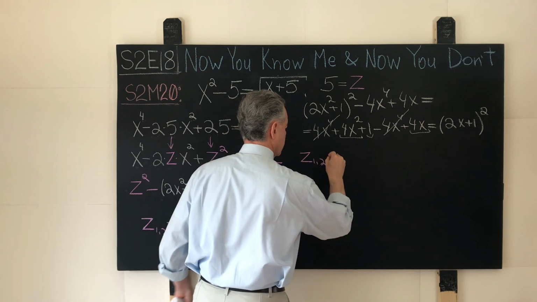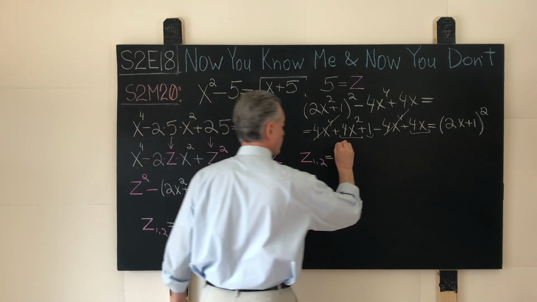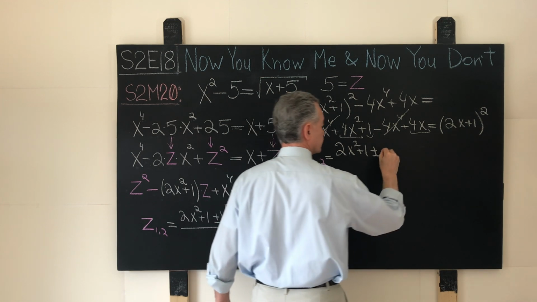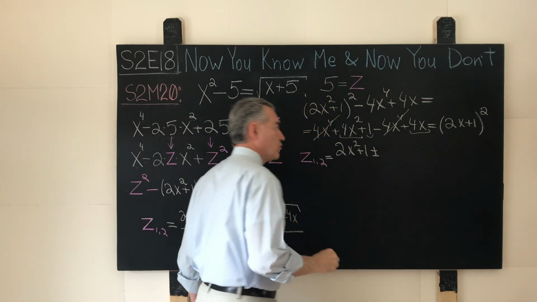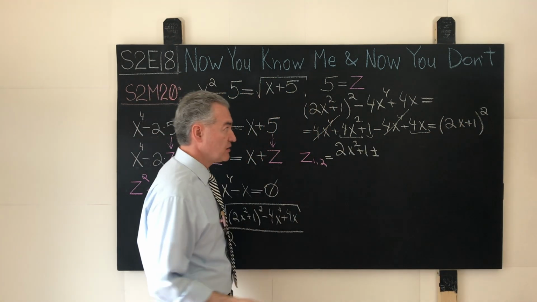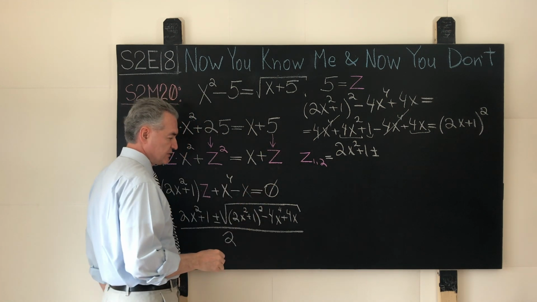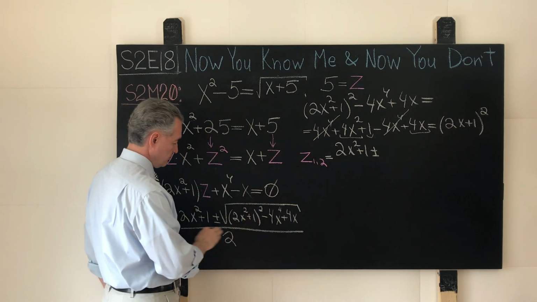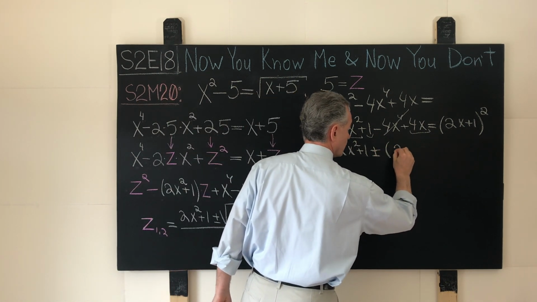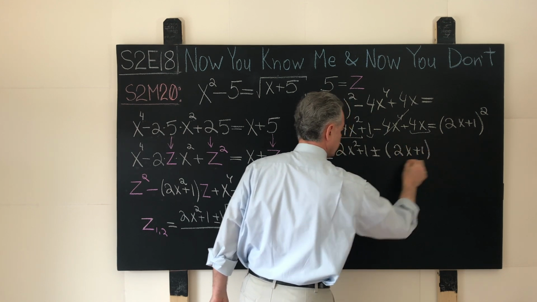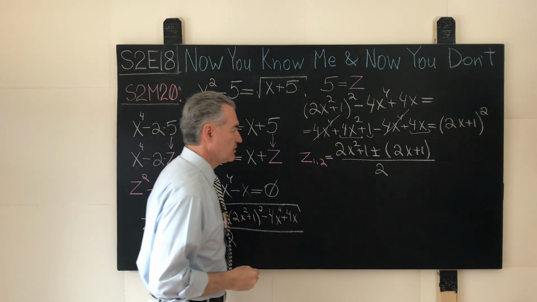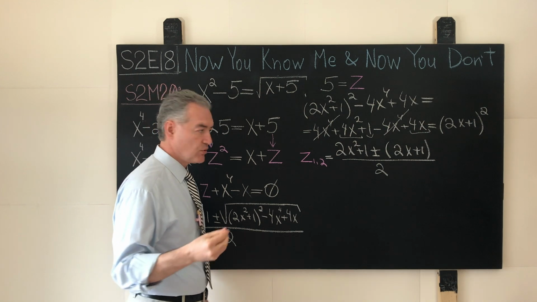z₁,₂ is equal to 2x² + 1 plus minus the square root of the perfect square. The square root of a perfect square is the absolute value of whatever is being squared, but we have the plus minus over here, so we leave it as plus minus, and then it will have 2x + 1 divided by 2. And now we just have to carefully spell out what that means.